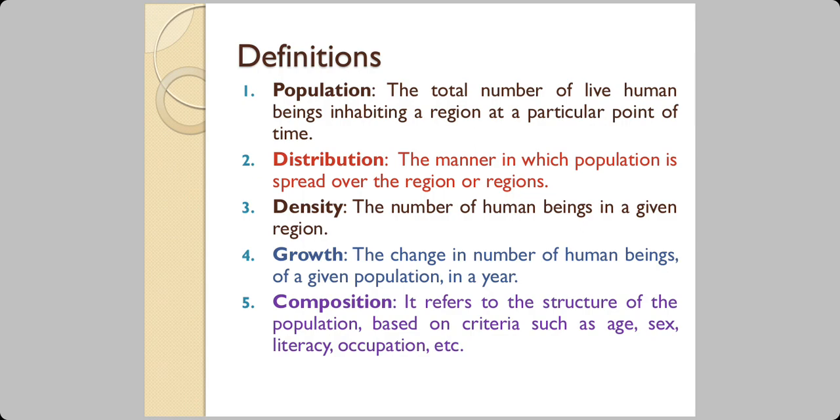I want to say that sometimes the population reduces also. So if that happens, we put the results in parentheses or brackets, but we never report it with a negative sign. Then composition means the structure of the population based on criteria such as age, sex, literacy, occupation, religion, languages, etc.